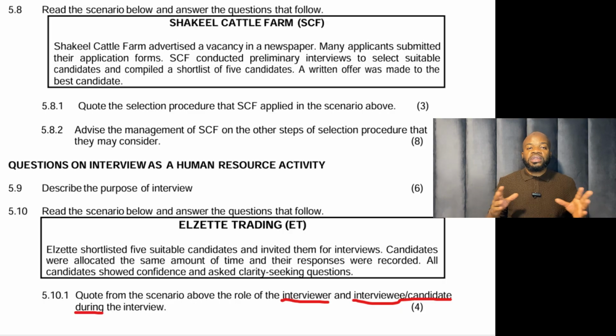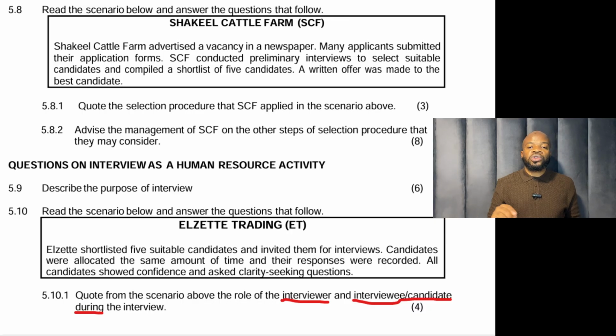So let's quickly define something here. Who is the interviewer, guys? Who is the interviewee? In this case, we were given a clue because they said interviewee/candidate. So always remember, interviewee with double E at the end is the candidate. Interviewer with ER is the one representing the business. So let's go back into the scenario and see what they did. Candidates were allocated the same amount of time. Who does that? That's the interviewer. 1. And their responses were recorded. Who does that? Interviewer. 2.